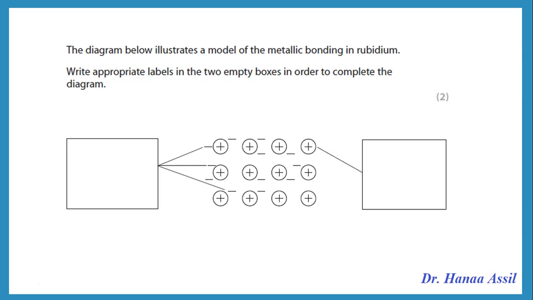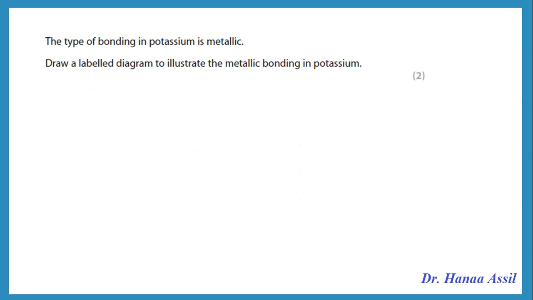The diagram below illustrates a model of the metallic bonding in rubidium. Write appropriate labels in the 2 empty boxes. So this is a diagram of a metal. How do we label the diagram of a metal? Remember, the metal is made up of what? Delocalized electrons and regular rows of positive ions.